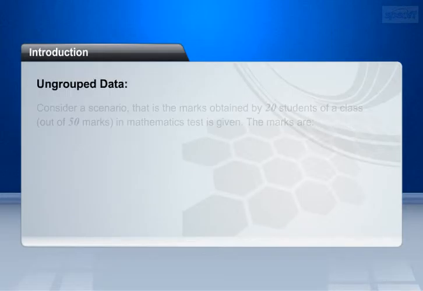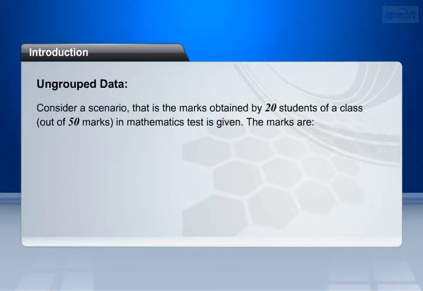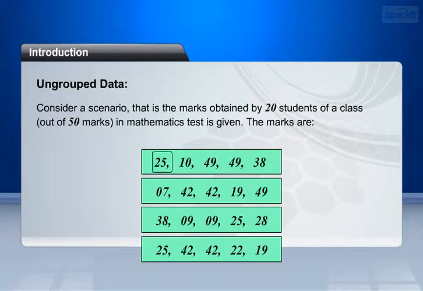To understand ungroup data, we consider a scenario, that is, the marks obtained by 20 students of a class, out of 50 marks, in a mathematics test is given. The marks are 25, 10, 49, 49, 38, 7, 42, 42, 19, 49, 38, 9, 9, 25, 28, 25, 42, 42, 22, 19.